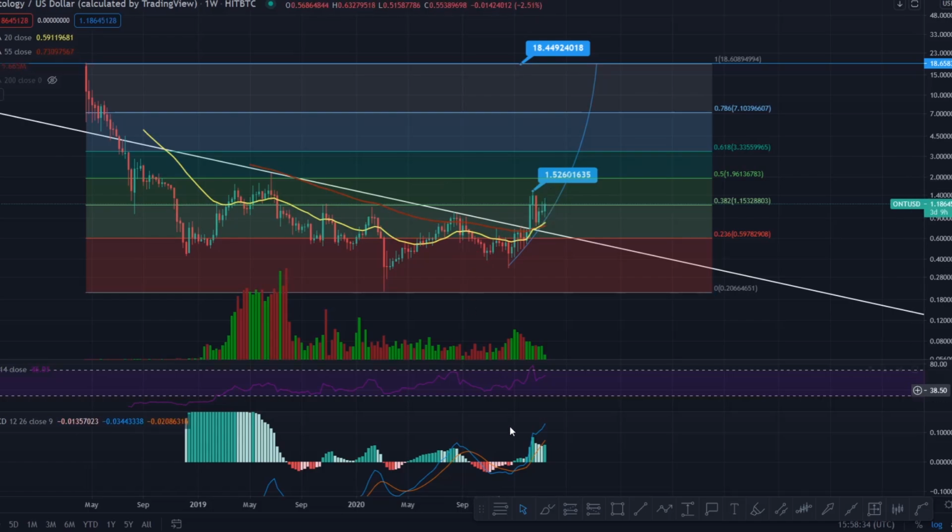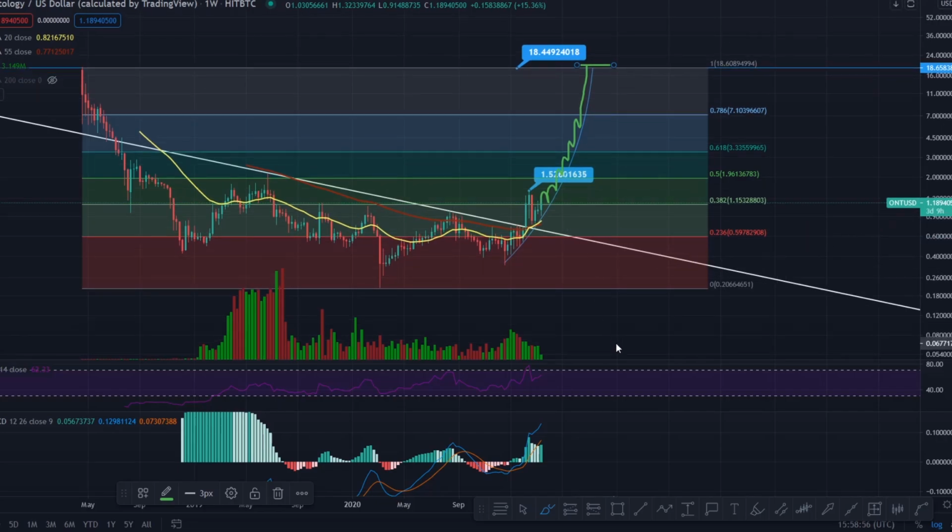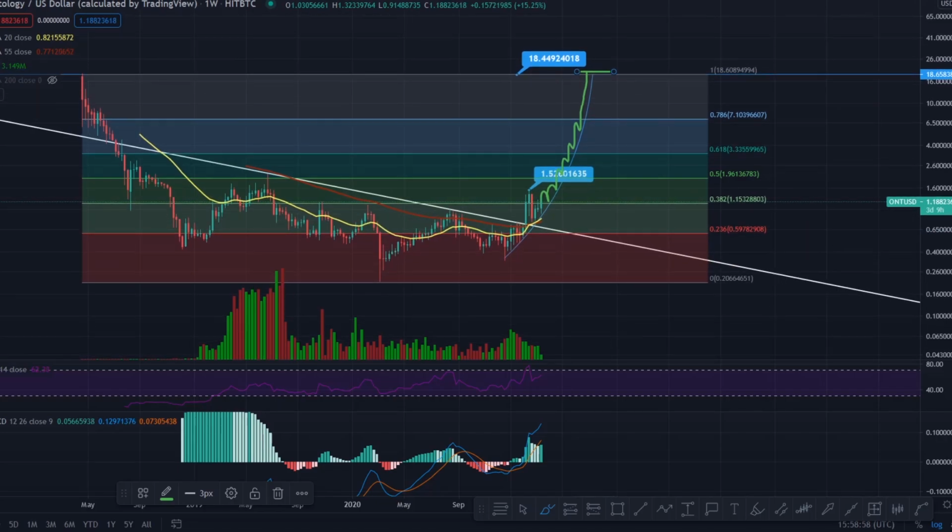Because we are getting through these fib levels and back testing the support, what you could potentially see for Ontology moving forward is something like this. We keep creeping up, we hook this parabolic line, we get through these levels on the Fibonacci, we retest them as we go, but we do keep moving up. Then towards the end of the bull run you'll just see one big pump like that for Ontology getting up to the previous high, unless it gets there prior to that. So you're basically looking at a 15x for Ontology, guys, for those of you interested in Ontology, to get to that previous high there.